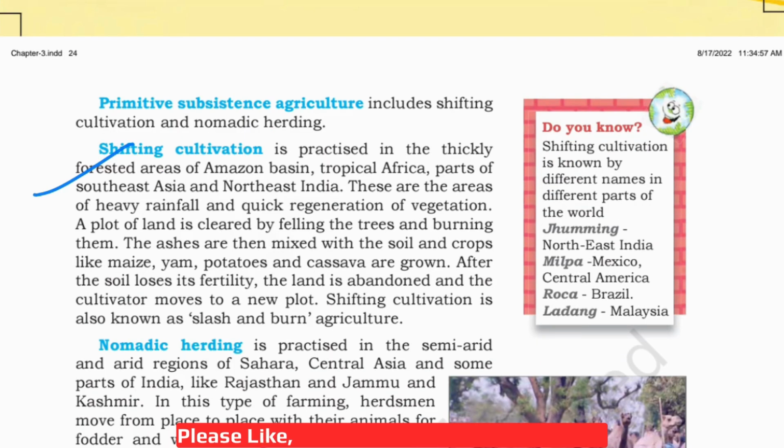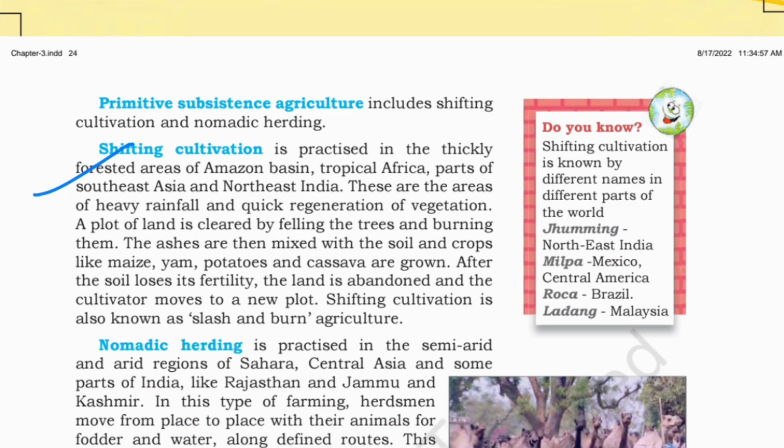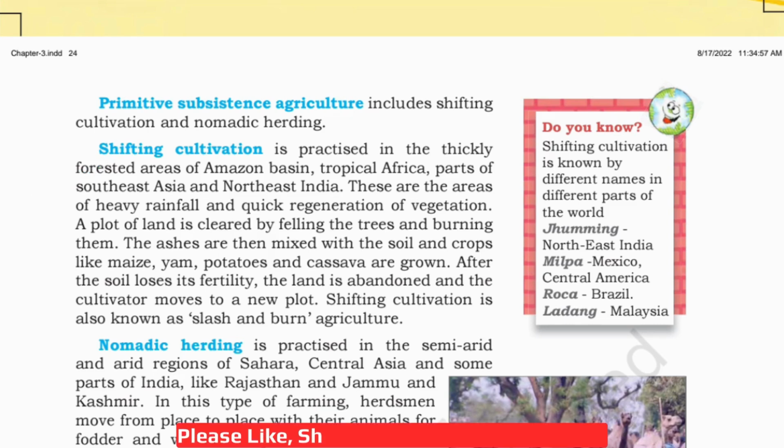Okay. Now let's read shifting cultivation. Shifting cultivation is practiced in the thickly forested areas of the Amazon basin, tropical Africa, parts of Southeast Asia and Northeast India. These are the areas of heavy rainfall and quick regeneration of vegetation. A plot of land is cleared by felling the trees and burning them. I'm explaining what shifting cultivation is: a plot of land is cleared by felling the trees and burning them.